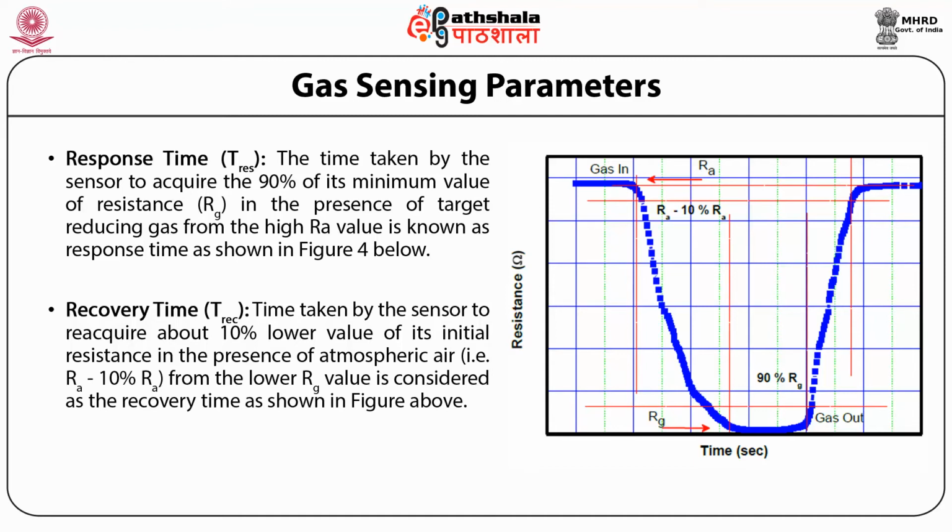In the figure 4 given, we can see clearly the response time and the recovery time. We can see from the curve that when the gas is introduced, the resistance of the sensing element falls down to a stable value, which is called Rg, that is the resistance in the presence of gas. And when the gas is flushed out, again that value Rg is changed towards the initial value Ra.